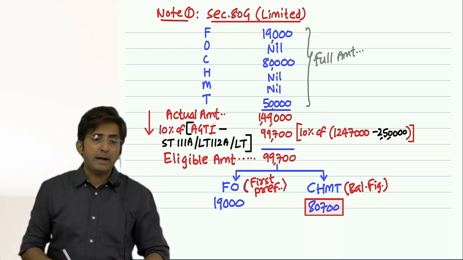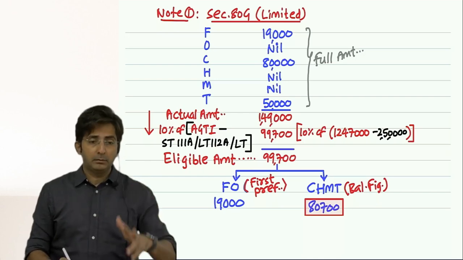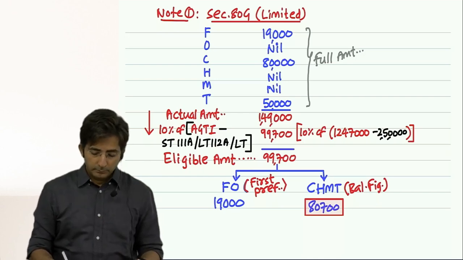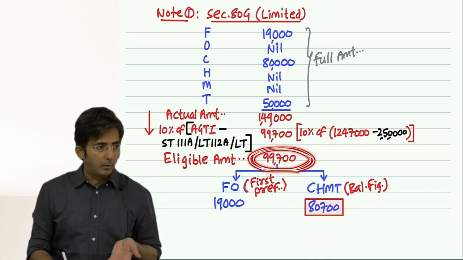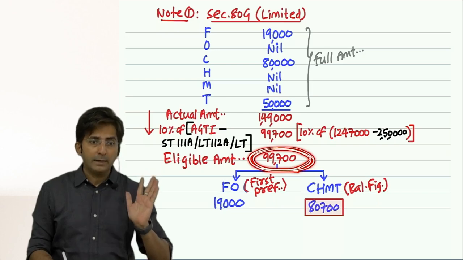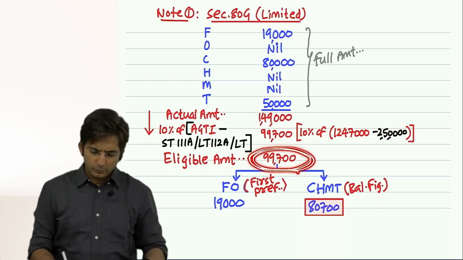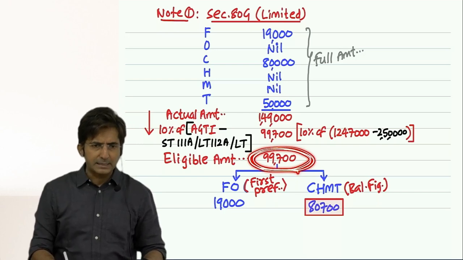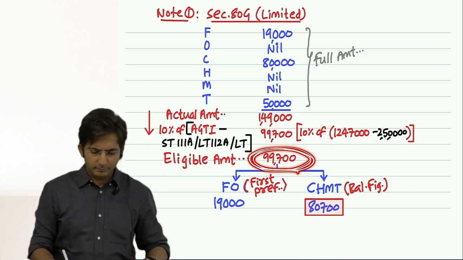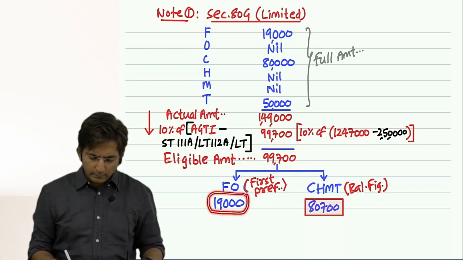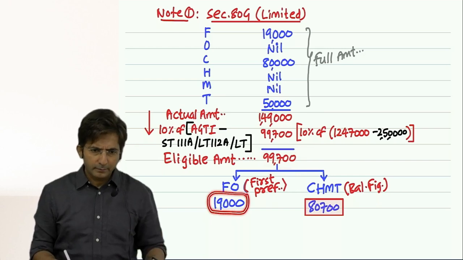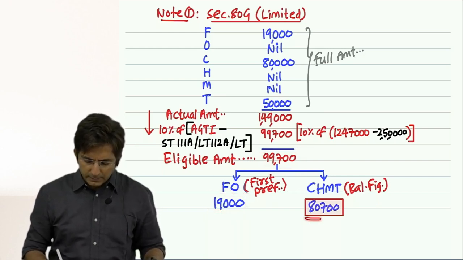Tell me, what if the family planning amount would have been 1 lakh? Then 99,700 is the eligible amount. If family planning is 1 lakh, 1 lakh will not fit. So we will take the entire 99,700 for family planning. But our amount of 19,000 was small. It got easily fit there. And still there is a balance.